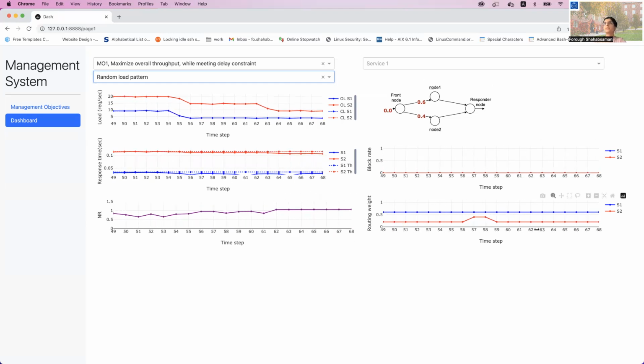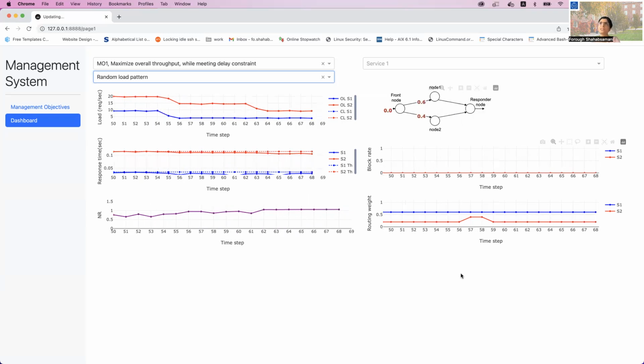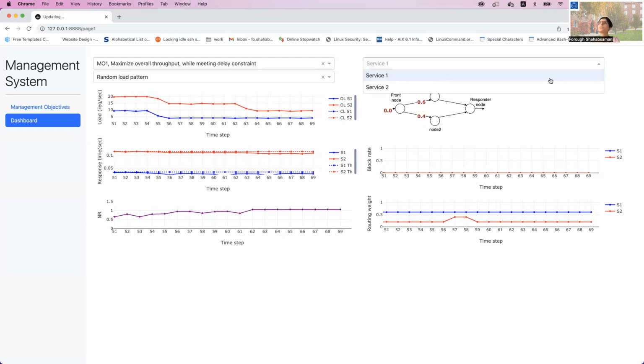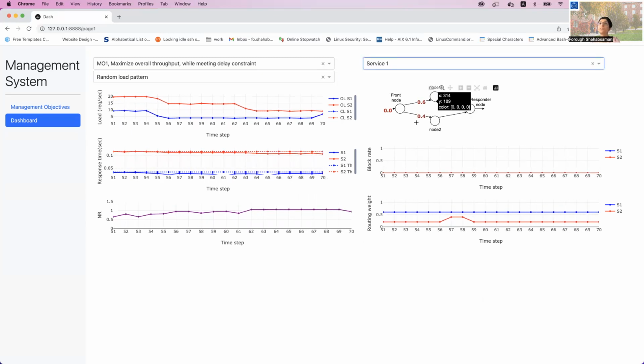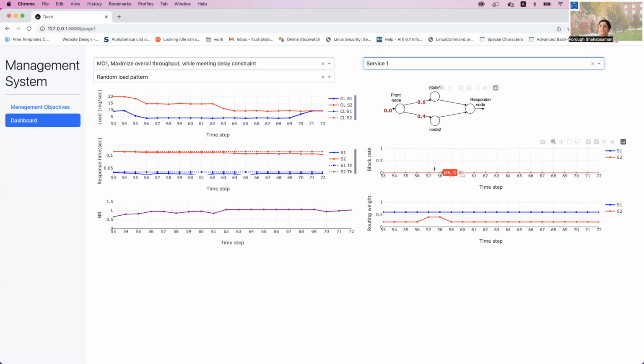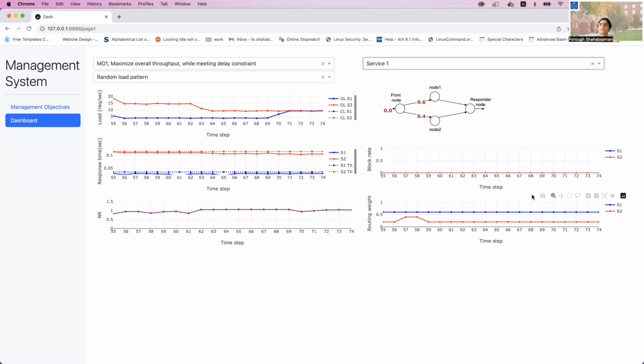On the right side, we can see the actions that the agent takes in our system. In the top part, we can specify which service we want to observe, and the current values of the parameters, block rate and also routing rates, are shown in red. Below, we can see the window which shows the actions that the agent takes for these specified time steps, and also the routing rate.